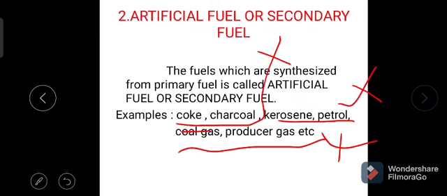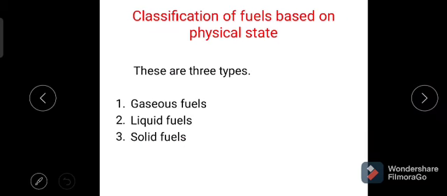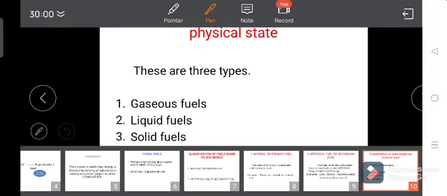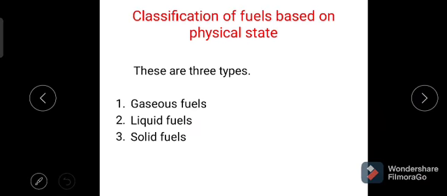Now let us see one more classification of the fuels. That is the classification of fuels based on physical state.